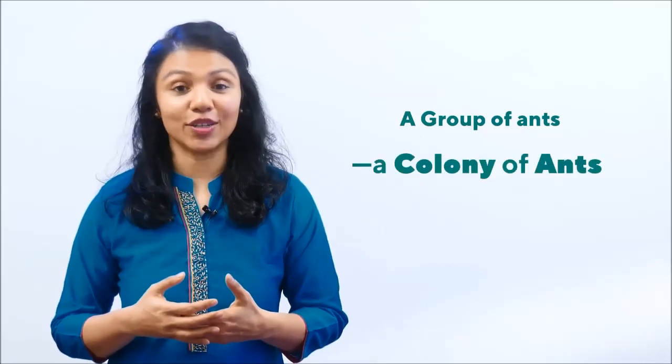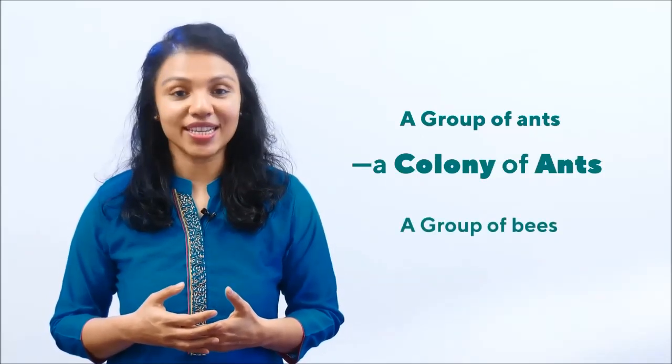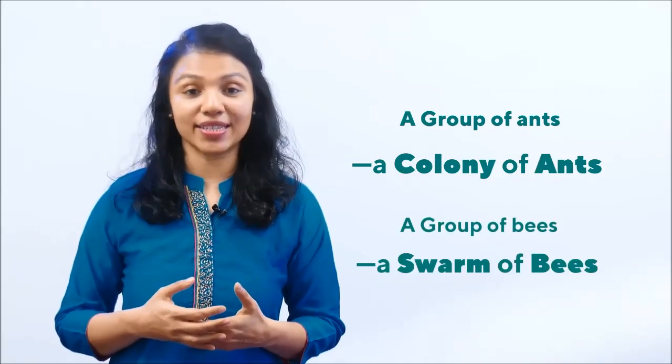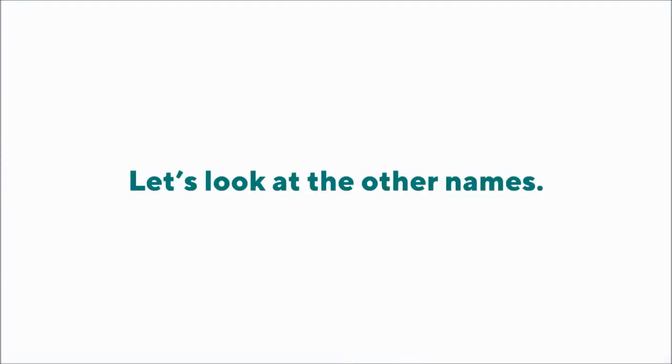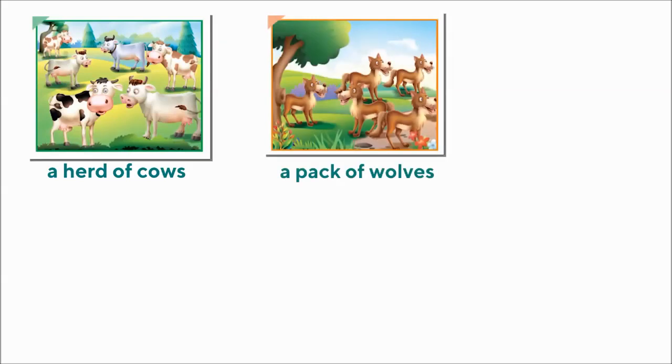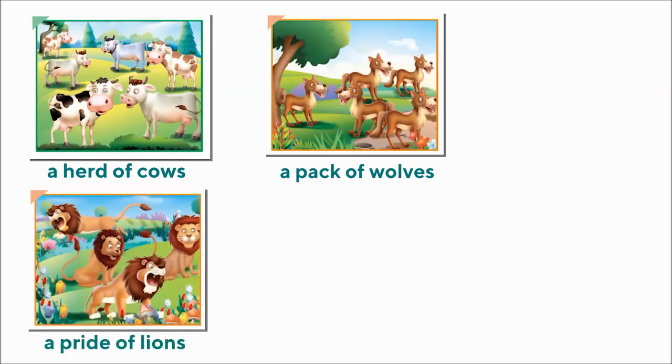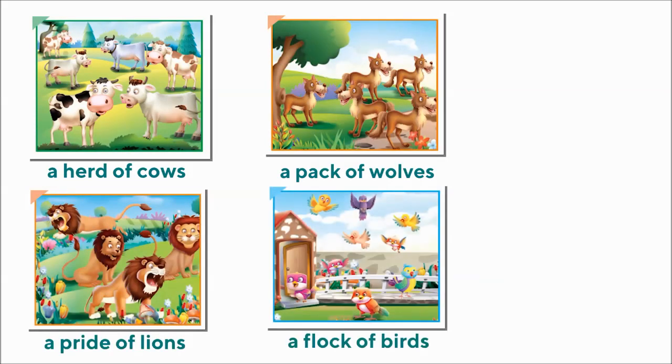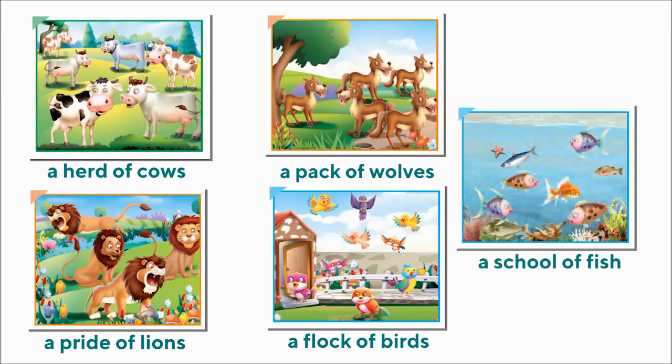There are special names for different kinds of groups of animals. I'll give you an example. A group of ants is called a colony of ants. A group of bees is called a swarm of bees. Let's look at the other names. A herd of cows, a pack of wolves, a pride of lions, a flock of birds, a school of kids. No, a school of fish.